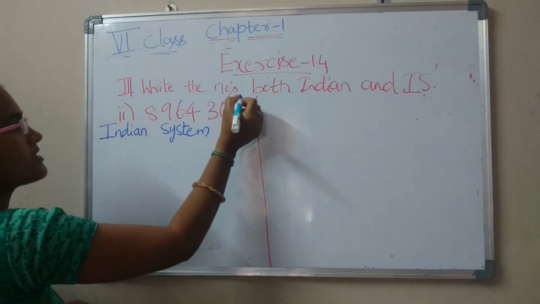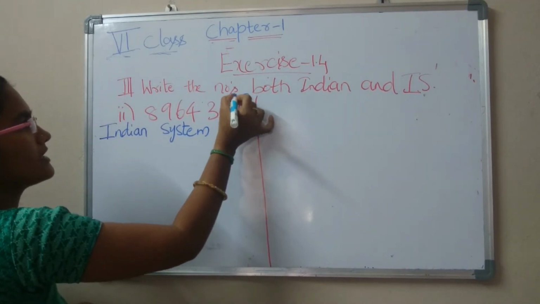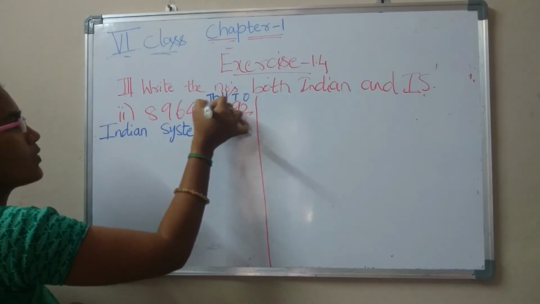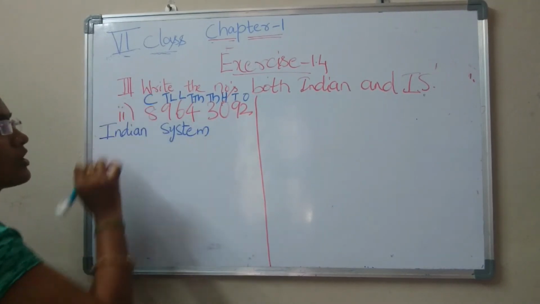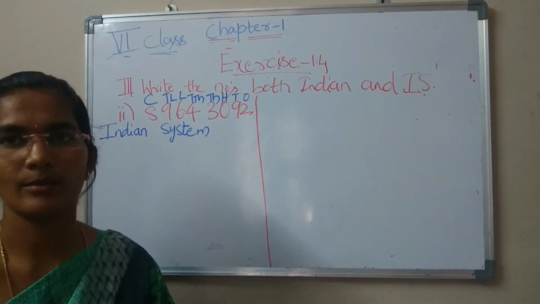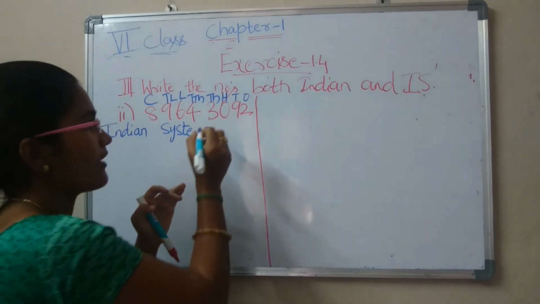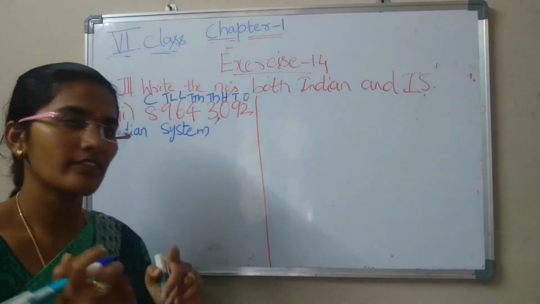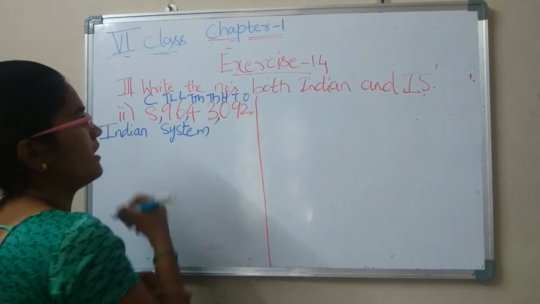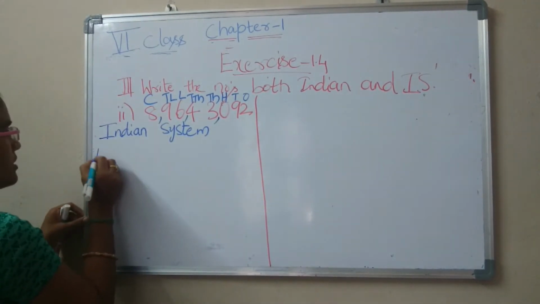First give place values: ones, tens, hundreds, thousands, 10,000s, lakhs, 10 lakhs, crores. In the Indian system of numeration, after 3 digits we have to give a comma, and after that we give commas after every 2 digits. Okay, it becomes 8 crores.